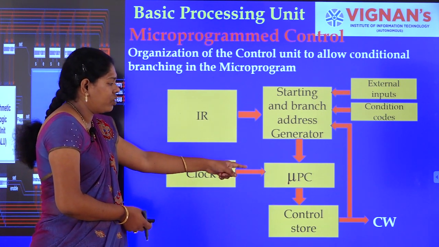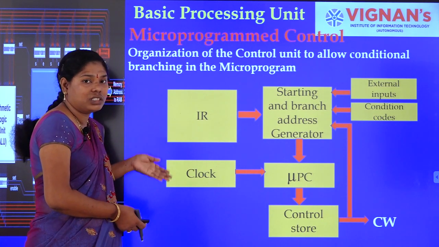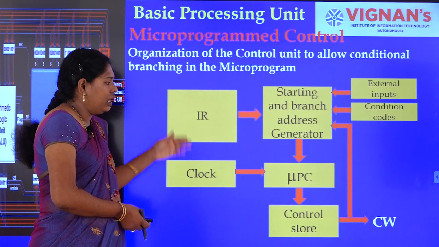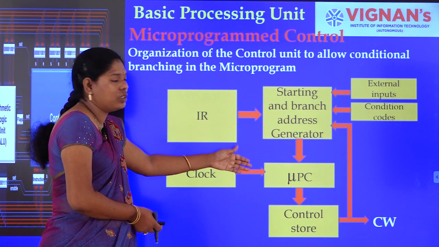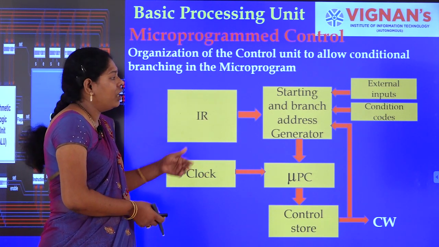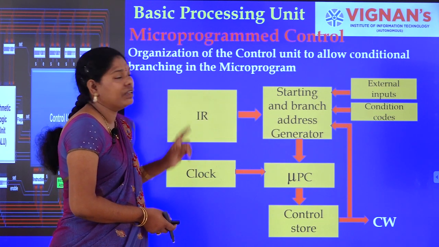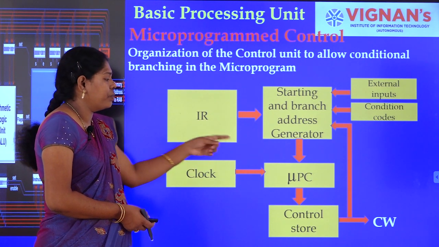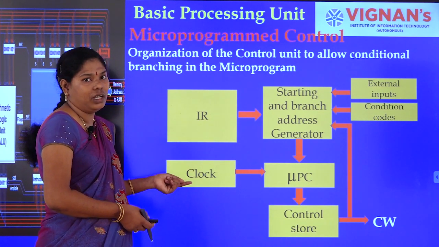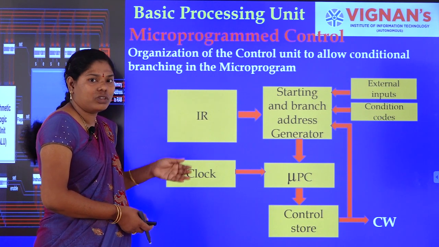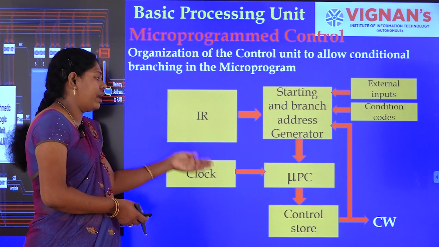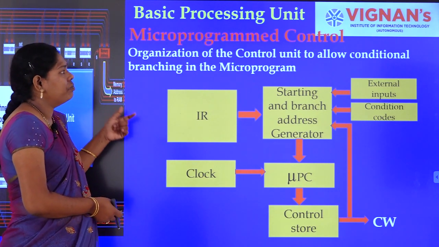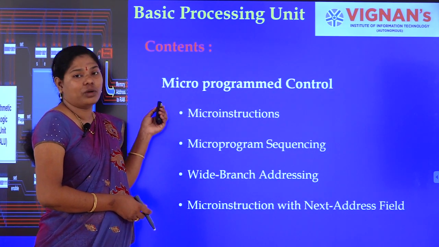And here the micro PC, in the previous case, was sequentially incremented to execute the next instructions, but here the micro PC is not incremented every time. If there is a conditional statement, if there is a branch instruction, and if there is an end statement, then the micro PC will not increment. In the remaining cases, if the micro routine is in sequence, then it is automatically incremented by the clock. This is the branch.